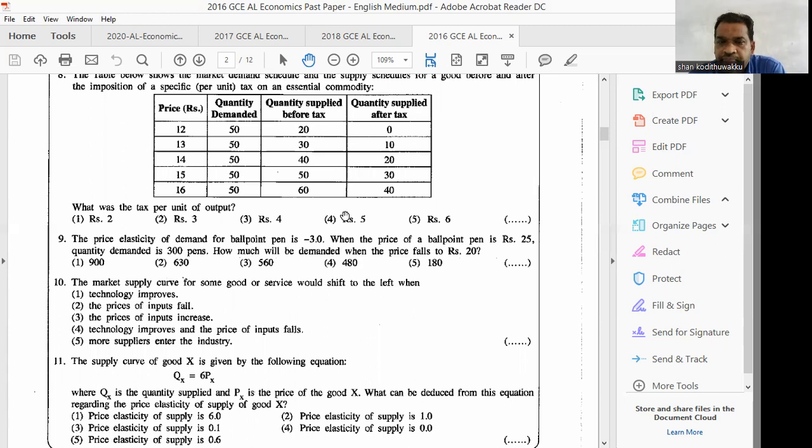If you know PED, what is the meaning of PED, then you can find the answer. They have given you PED equal to minus 3. Normally PED takes a minus sign. That means percentage change in quantity demanded divided by percentage change in price. 3 means when the price changes by 1%, quantity demanded will change by 3%.